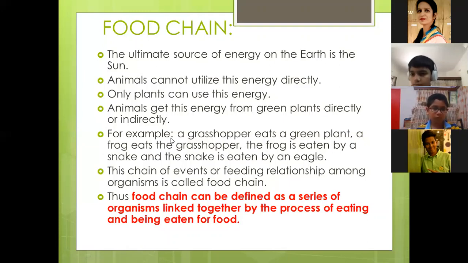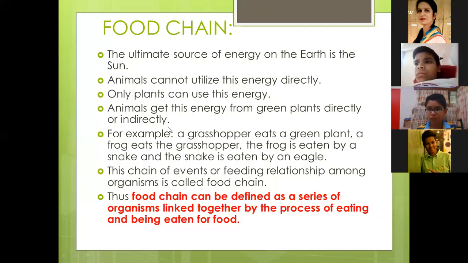Mahi. People are not. Yes. Gaurav Patidar, are you there? How does the energy that plant has utilized flow from plants to animals? Yes, Gaurav.